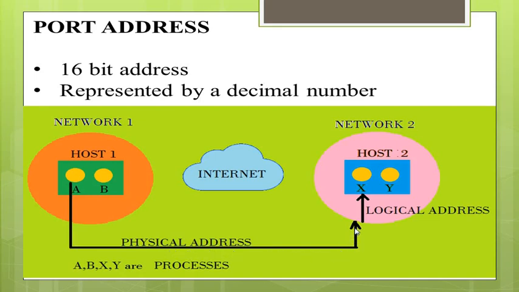After reaching network 2, the data has to reach host 2, and this is done by using the logical address. From host 2 it has to reach process X, and this is possible by using the port address of process X. This is how the data from process A is transferred to process X. So this is the port address, which is a 16-bit address represented by a decimal number.